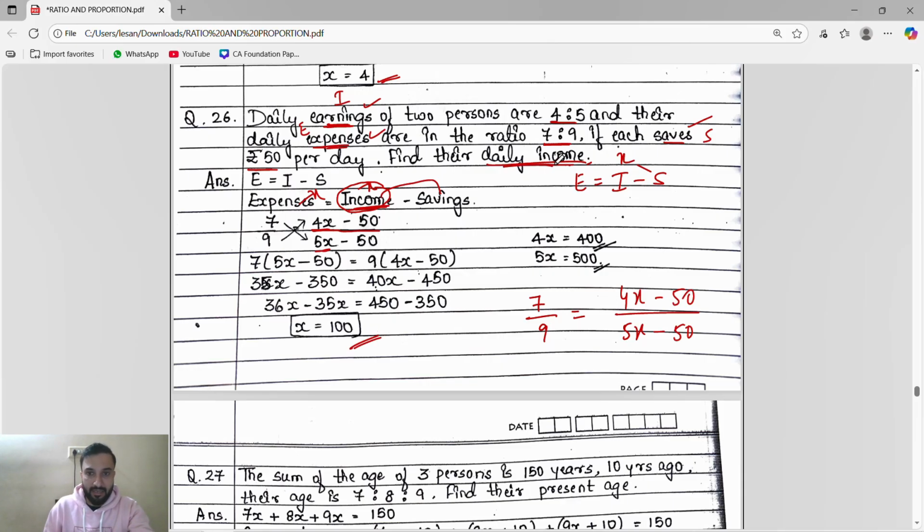They said find their daily income. So what is the income? Income is this 4:5, means 4x and 5x. The x is 100. So it is 400 and 500.